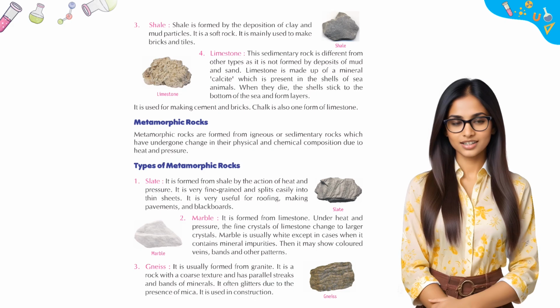Metamorphic rocks. Metamorphic rocks are formed from igneous or sedimentary rocks which have undergone change in their physical and chemical composition due to heat and pressure. Types of metamorphic rocks. 1. Slate. It is formed from shale by the action of heat and pressure. It is very fine-grained and splits easily into thin sheets. It is very useful for roofing, making pavements, and blackboards.